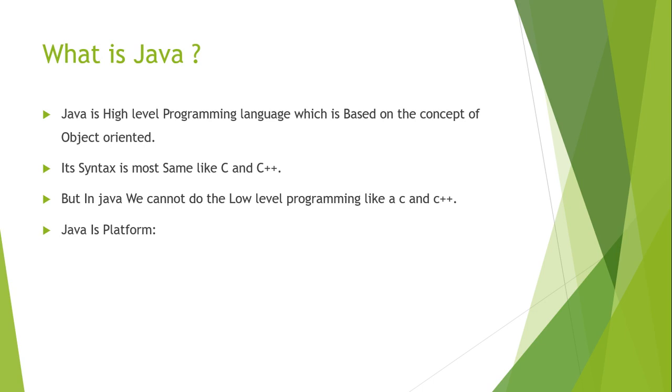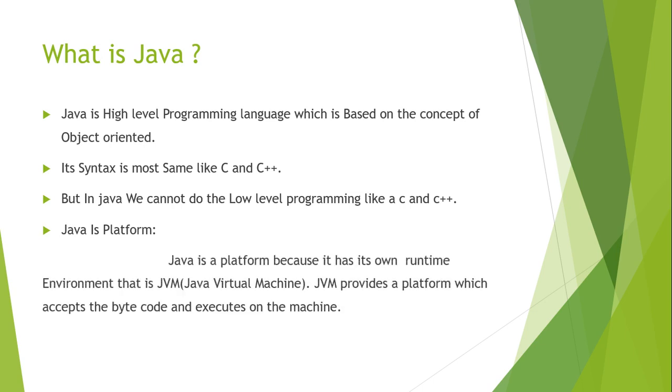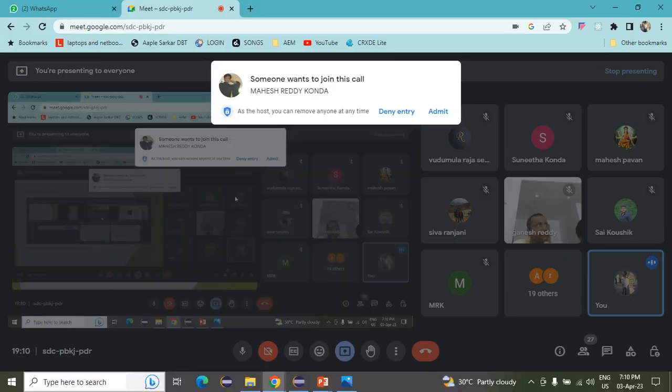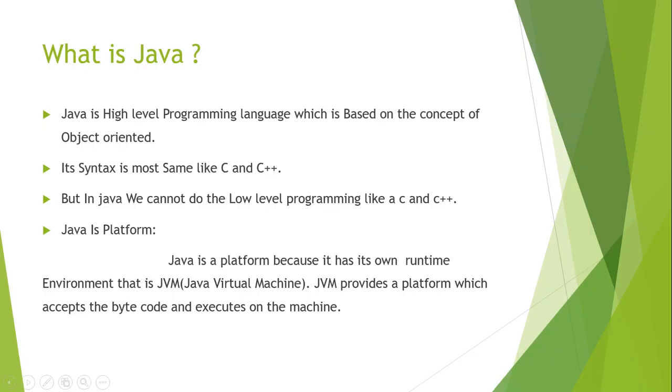Why am I calling Java a platform? Java is a platform because it has its own runtime environment, that is the JVM. Remember that JVM means Java Virtual Machine, and all the things are present inside it, like the compiler, interpreter, and security manager.